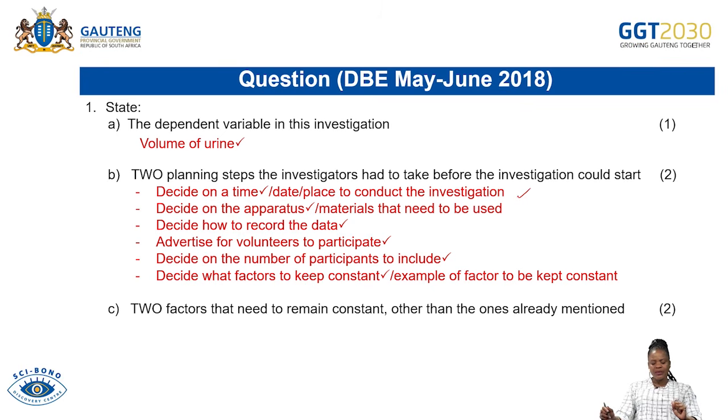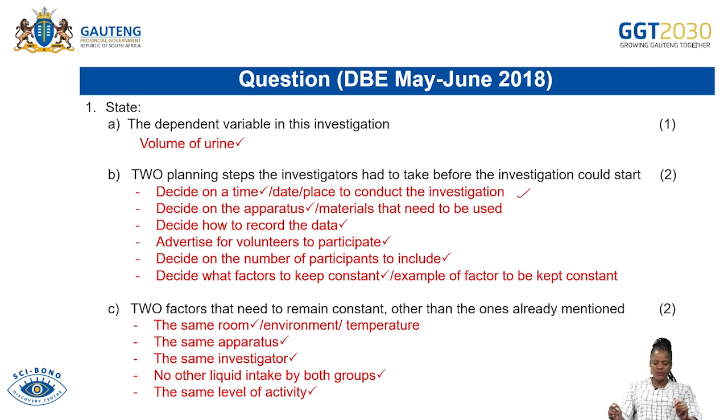Now, state 2 factors to remain constant other than the ones already mentioned. The factors that could have remained constant: the same room. Remember, when you talk of controlled or constant variables, you must not forget the word same. The same room, the same temperature, the same environment, the same apparatus to be used, the same investigator.